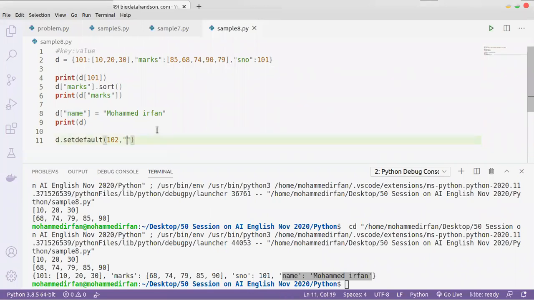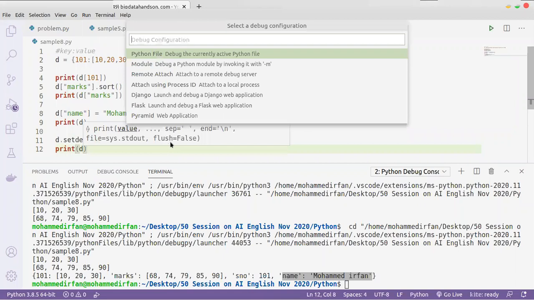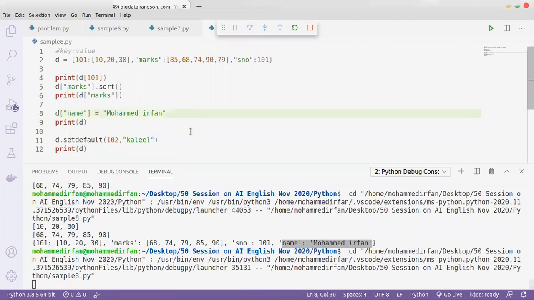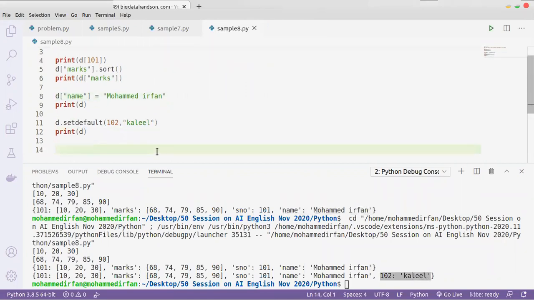So for example, now 102 Khalil is added. So the setdefault and this method will add only one value.